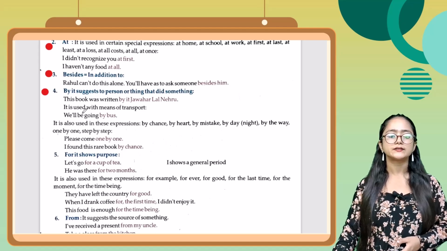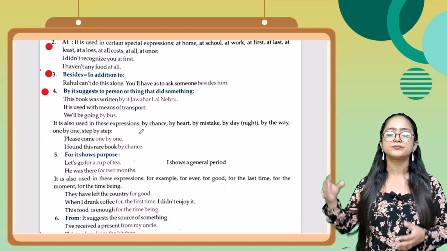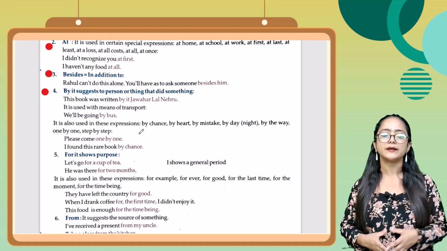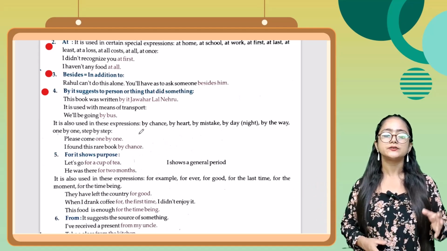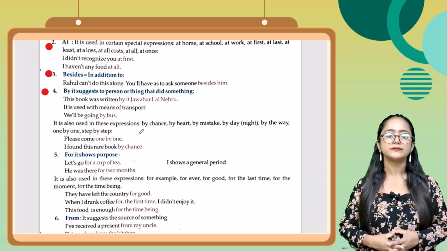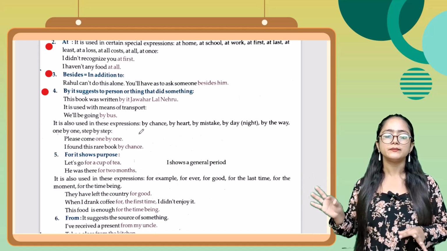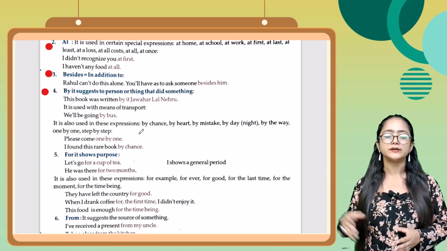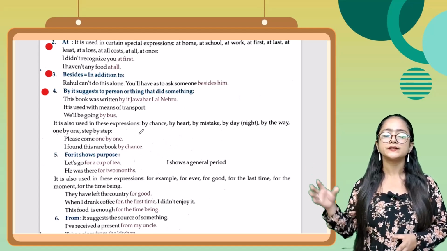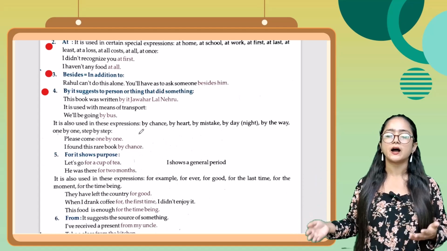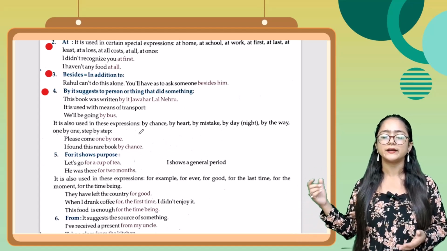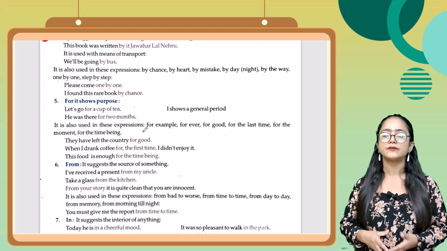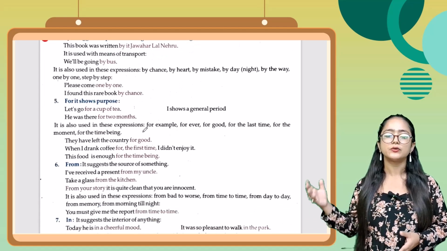Next one, fourth one, by. It suggests the person or thing that did something. जैसे कि this book was written by Jawaharlal Nehru. It is used with means of transport. अब ये जो है by ये means of transport के साथ भी यूज होता है, जैसे कि we will be going by bus. It is also used in these expressions जैसे कि by chance, by heart, by mistake, by day or by night, by the way, one by one, step by step. जैसे कि please come one by one. I found this rare book by chance.